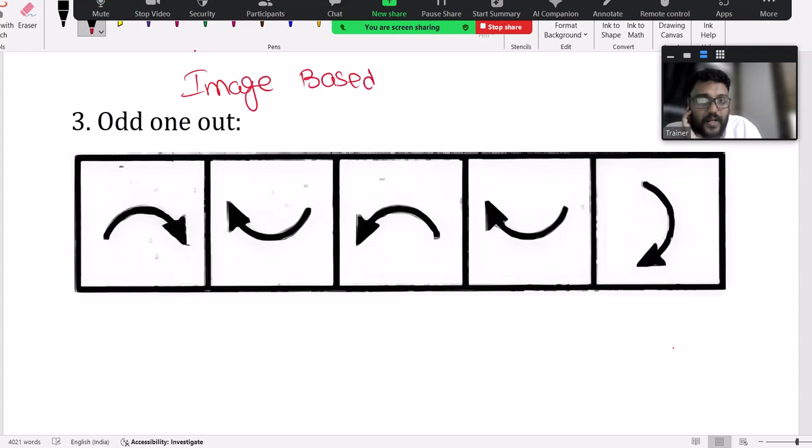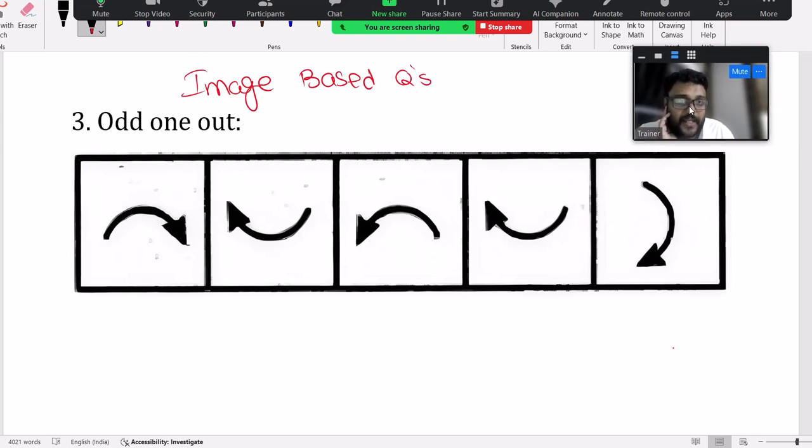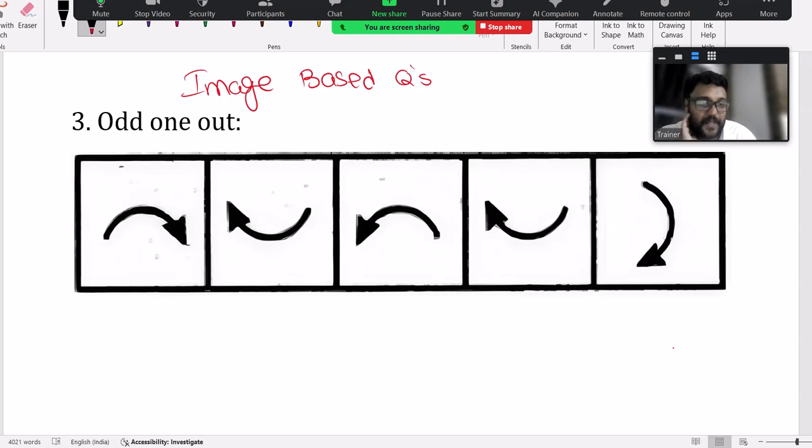Hope the font that I'm writing and displaying is comfortable for you. If any issues, let me know. I'll increase the font of writing and maybe the display page as well. I believe those who are watching on mobile also, it's fine, comfortable for you for visibility.